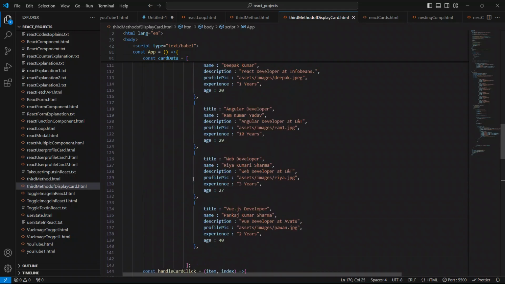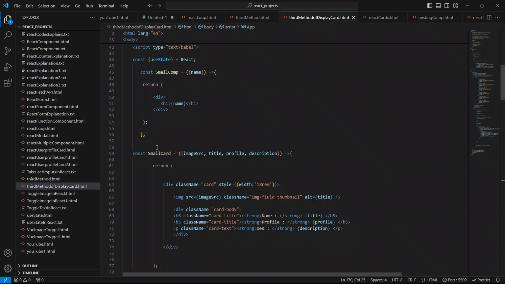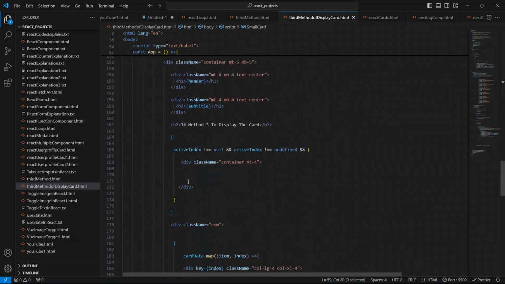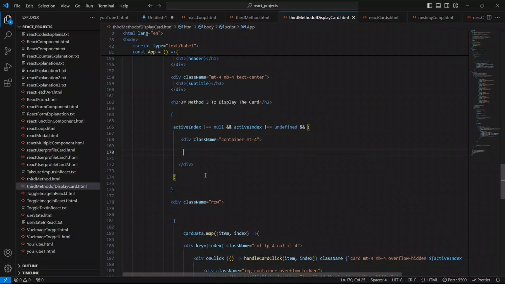Inside this div we have to use this small card component I showed you. So copy this small card component. It has img src prop, title prop, profile prop, and description prop, and we have shown the img src, title prop, profile prop, and description prop to this small card component. So copy this card component name, and here just paste it, not like this, we have to say it like this.